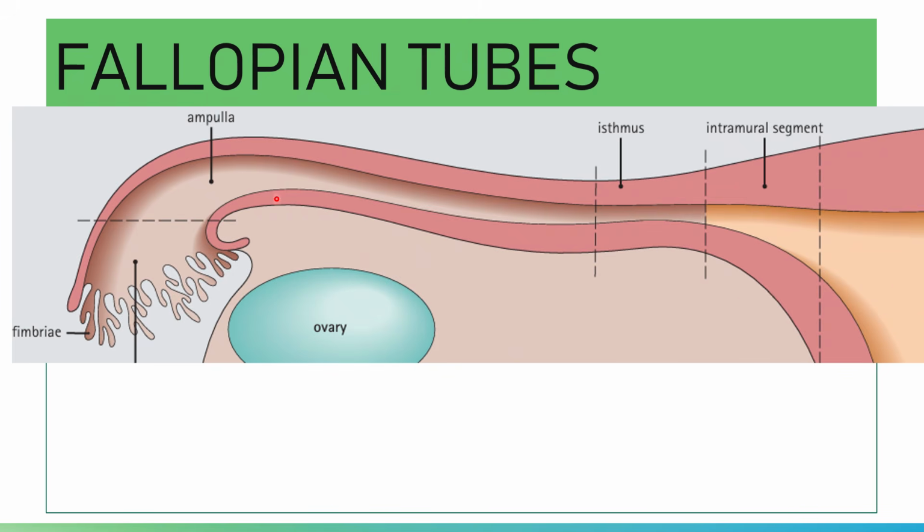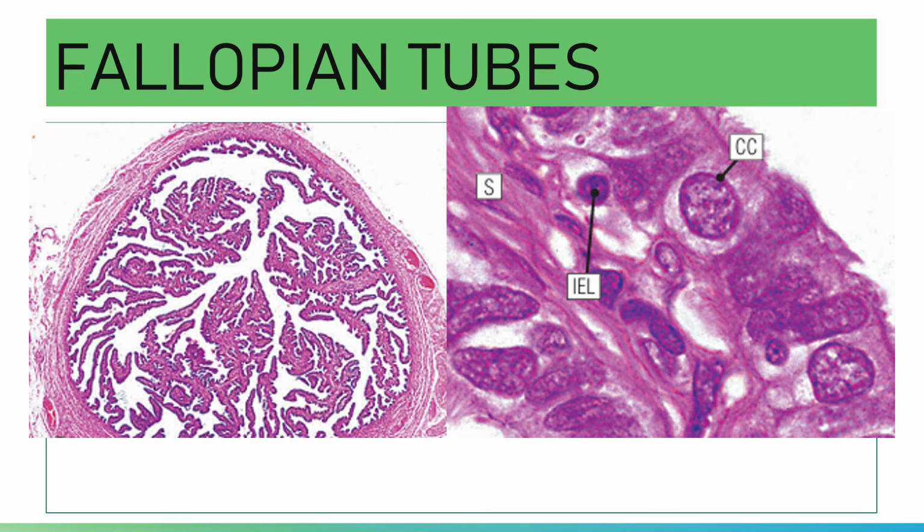The ova coming here will move going to the uterus, while the sperm that will come here will move going here. The ampulla is the portion wherein fertilization takes place.